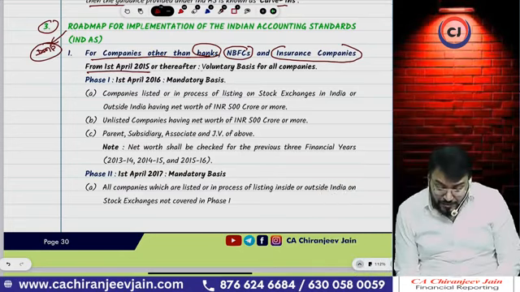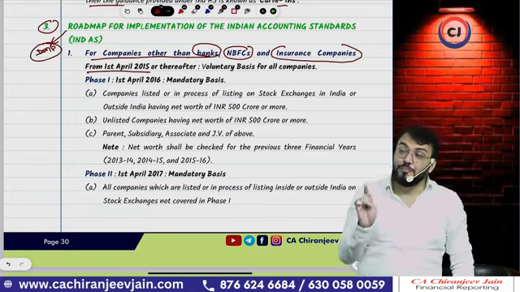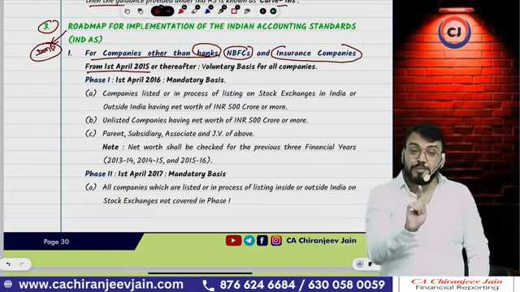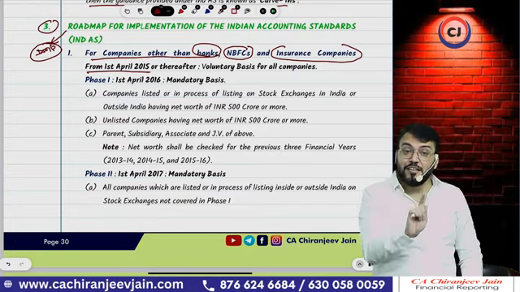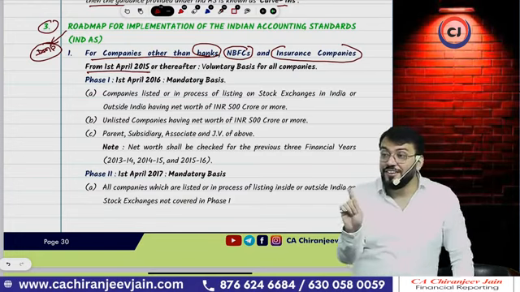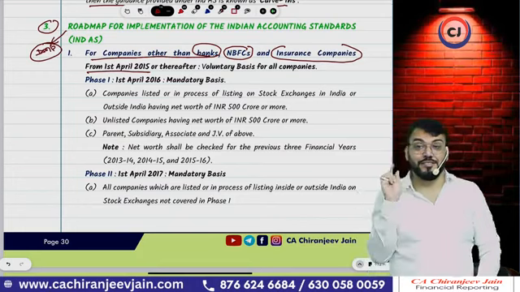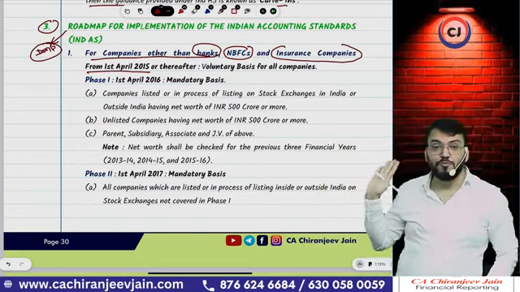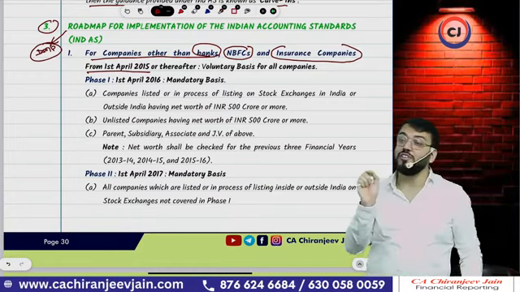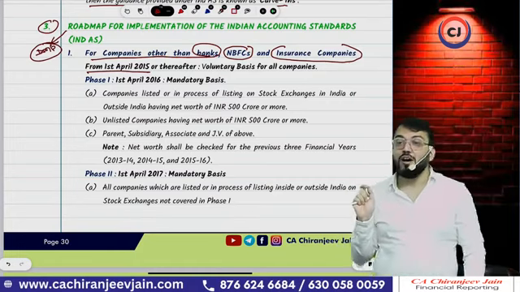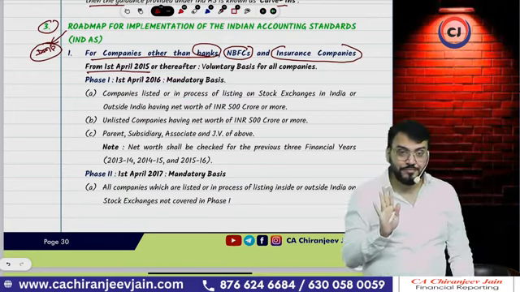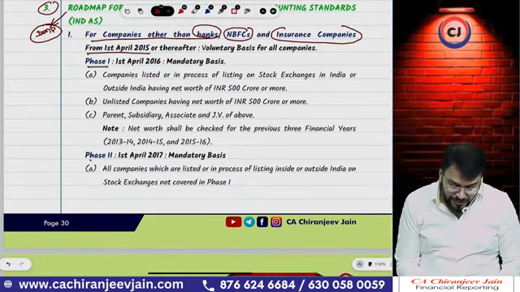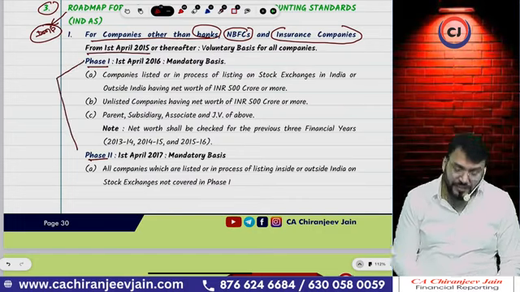But this voluntary basis is only for which companies? Those which are not banks, not NBFCs, not insurance companies. Banking companies, NBFCs, and insurance companies cannot adopt Ind AS on a voluntary basis. They cannot say, even though not applicable, I will apply from 1/4/2015. No, this is only for general companies. Understood? Then on a mandatory basis, it was divided into two phases, Phase 1 and Phase 2.